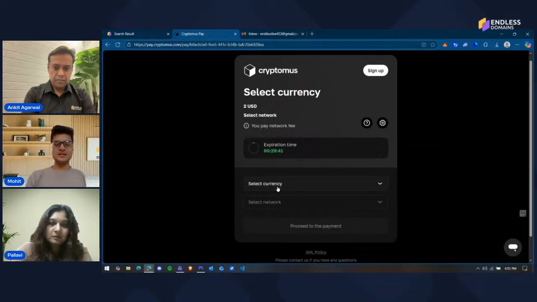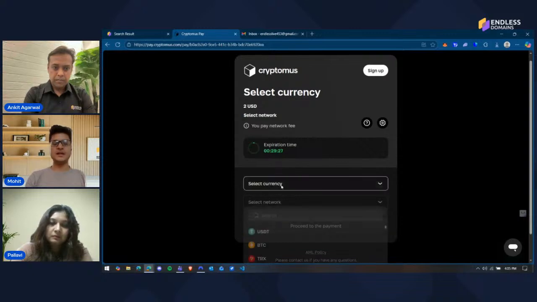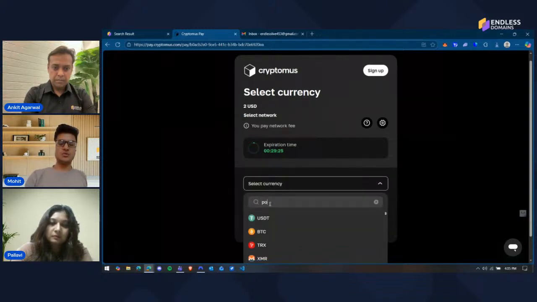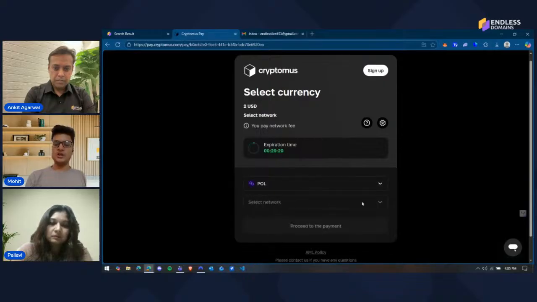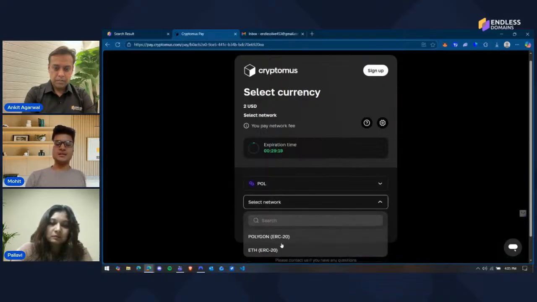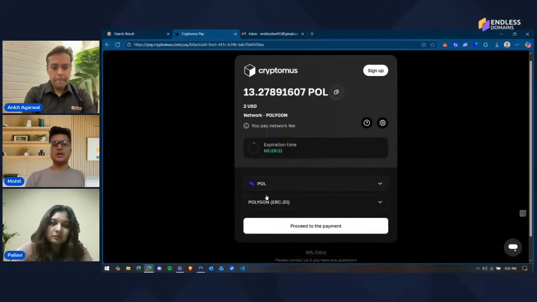Now you need to select a currency. So while selecting a currency and a network, please be sure that you have that currency in your wallet and the network you've selected is correct. Otherwise, if you incorrectly select the currency or the network, your funds may get lost. So that's just a note that I would like to add. Now, I have Polygon on the Polygon chain. So I will be selecting that. Obviously, if I were to select Ethereum, then my funds would be lost. I have it on the Polygon chain, so I will select Polygon and then I will proceed to payment.